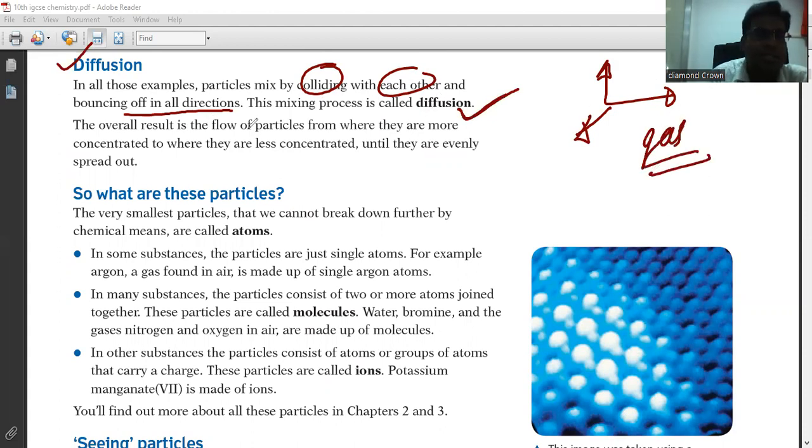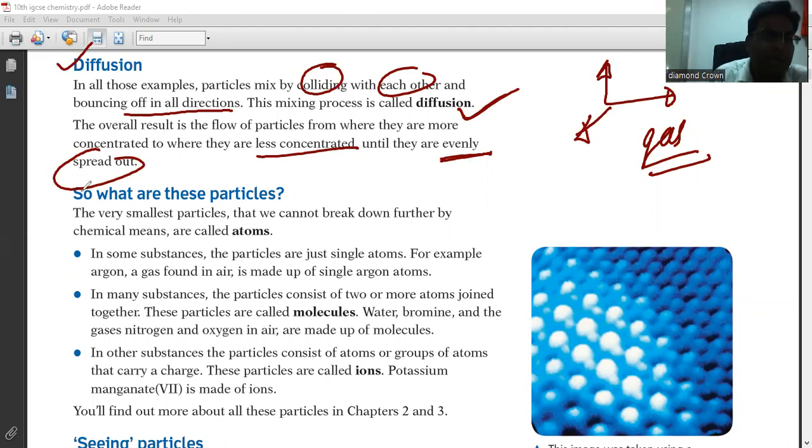The overall result is the flow of particles from where they are more concentrated to where they are less concentrated until they are evenly spread out, right? So in this way diffusion occurs in gases.